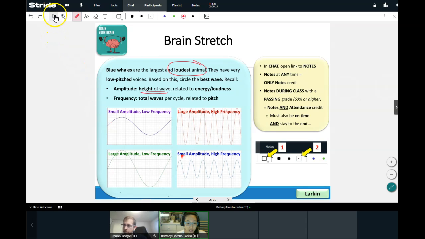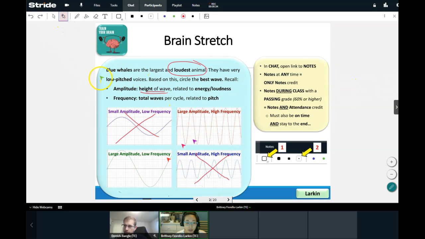Let's get some more answers up there, get some more arrows. Which of these two have the biggest heights? Thank you, red. Thank you, purple. Thank you, pink. Yeah, perfect. So we're going to get rid of these ones. These ones don't work. Their amplitudes are much smaller. Those are going to be quieter animals.